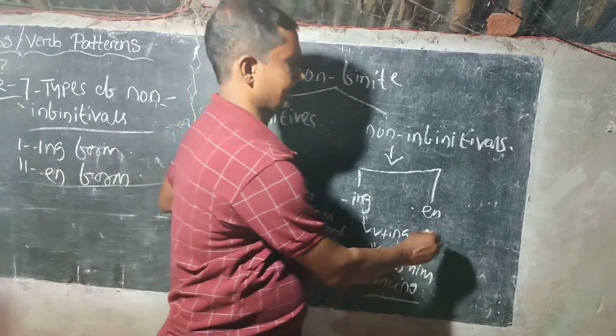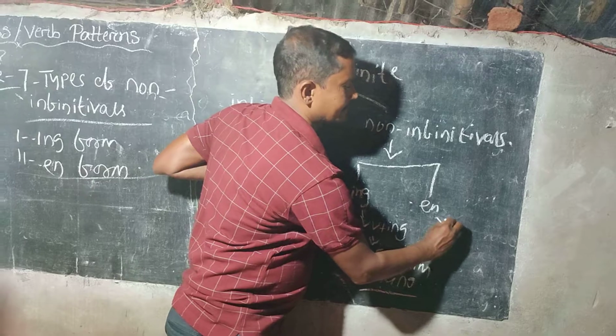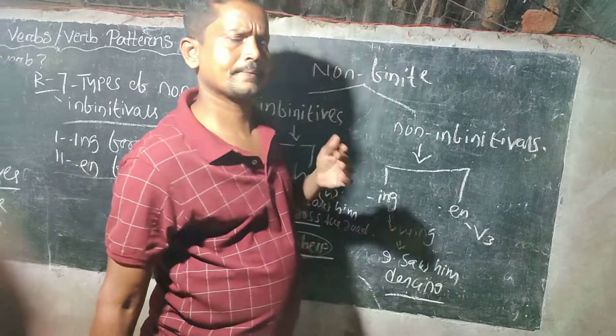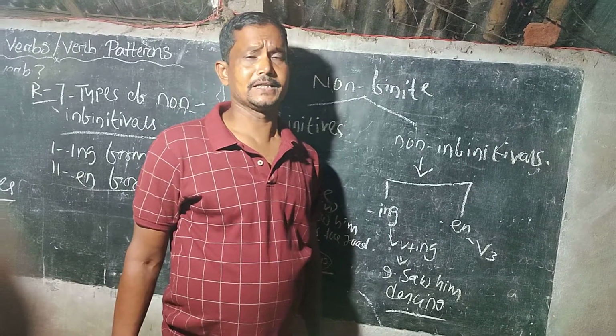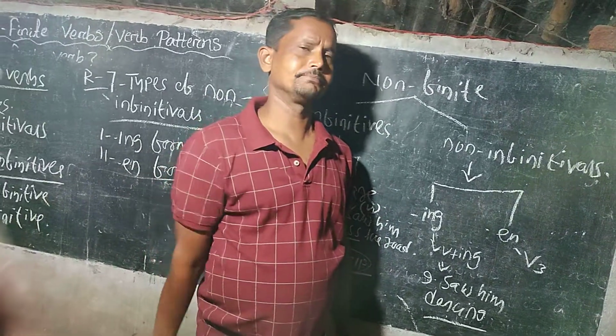En form. En form means v3. The past participle form of the verb is known as en form.